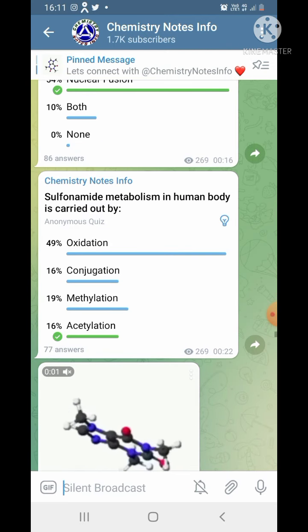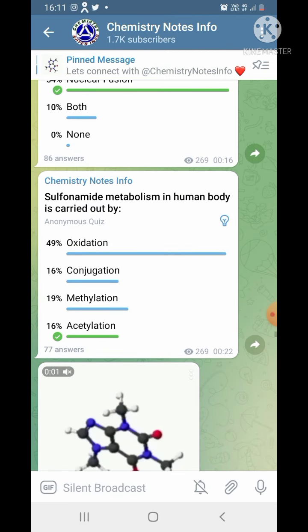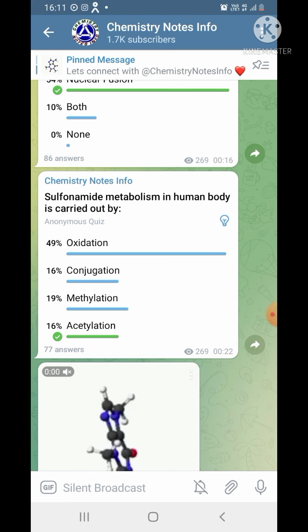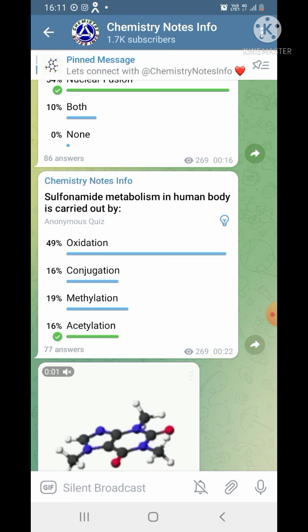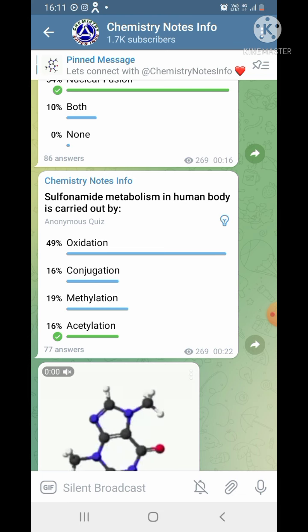Another quiz question is, sulfonamide metabolism in the human body is carried out by, options are oxidation, conjugation, methylation, acetylation. So the correct answer is acetylation. Click on this bulb button and you get the correct answer, acetylation.